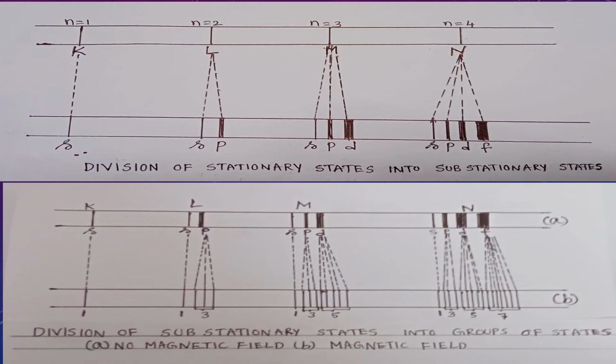Children, watch the first diagram. This is about division of states into substationary states. In this, first shell K consists of only one substationary state s. Second shell L consists of two substationary states s and p.